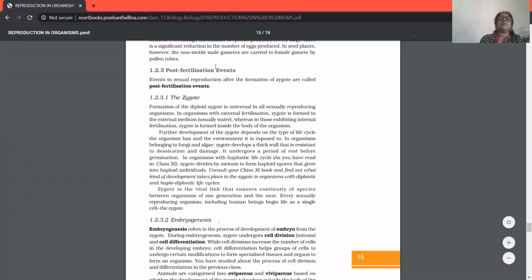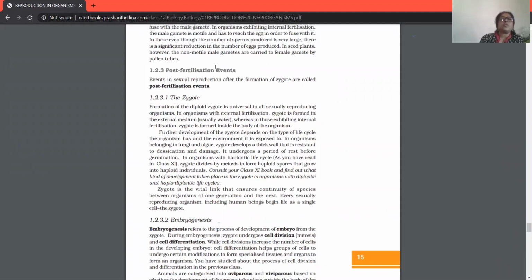Cell differentiation helps a group of cells to convert into tissues. So two processes are involved in this: cell division and cell differentiation. In cell division, an increase in the number of cells takes place. A single zygote is a single-celled structure. It divides into many cells by the process of cell division. Afterwards, after the formation of this number of cells, it is converted into a tissue by the process of cell differentiation only.